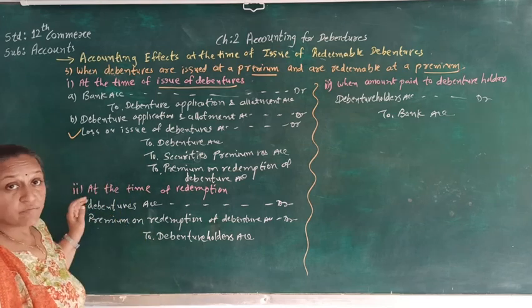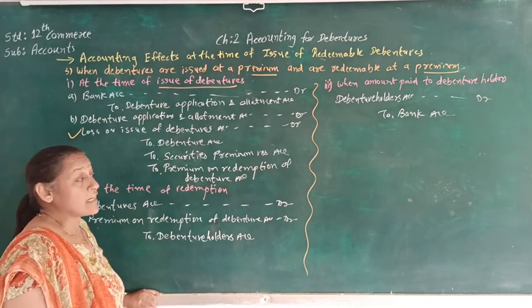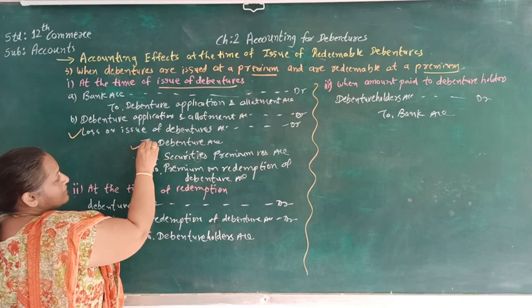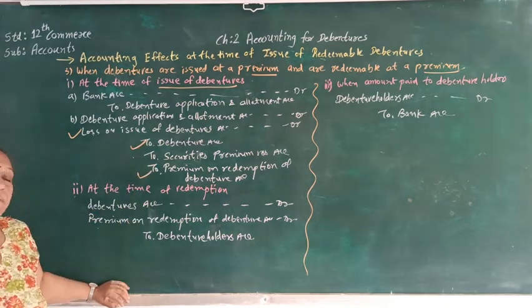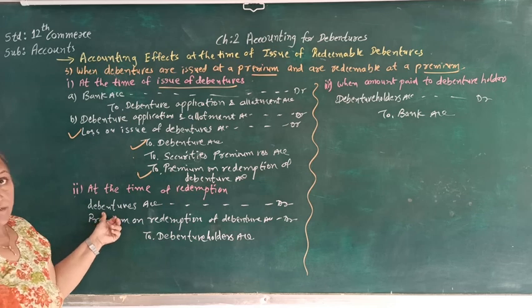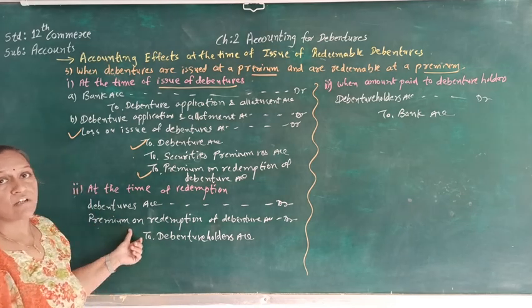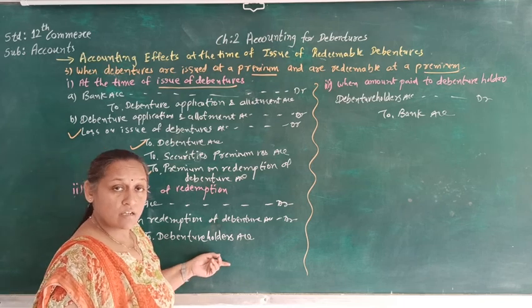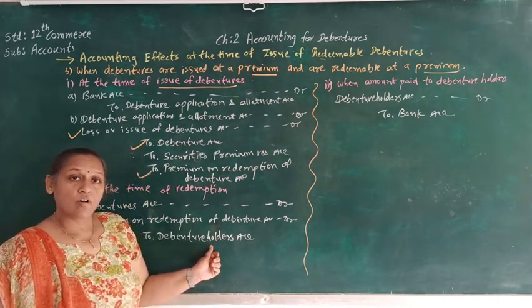So at the end of the debenture period, when we are going to redeem the debenture, both these accounts are going to be debited, debenture account as well as premium on redemption of debenture account. So that will be debenture account debit, premium on redemption of debenture account debit to debenture holder, as we have to pay the money to the debenture holder. So this will be the journal entry at the time of redemption.